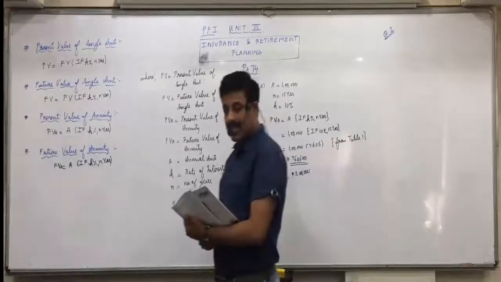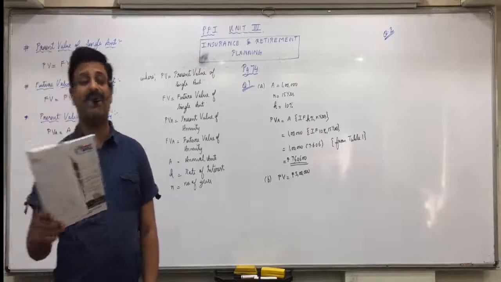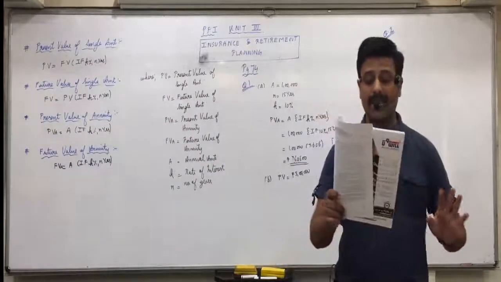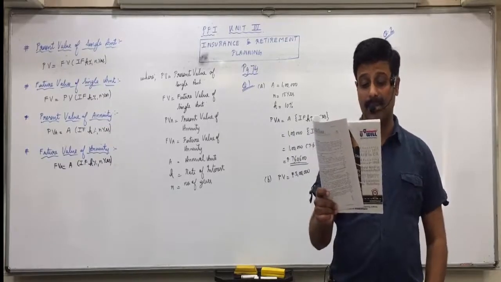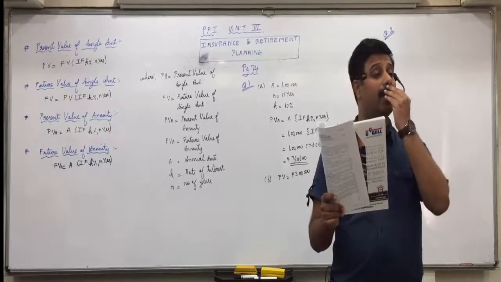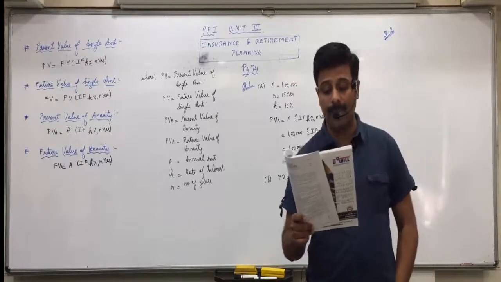Now, look at question number 2. Read it. Understand the things properly first. Mr. Soni is at present 45 years of age. He deposits rupees 40,000 every year. Underline every year. What is 40,000? Mark it as A, annual amount.